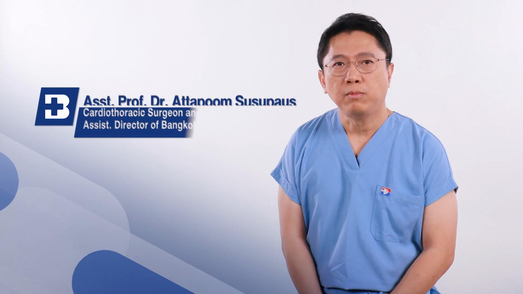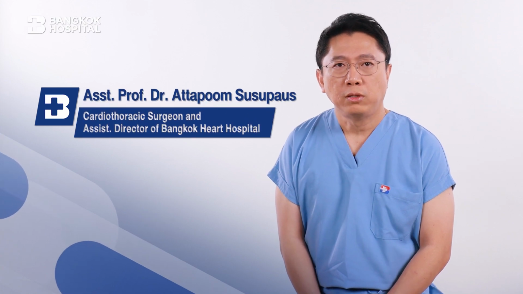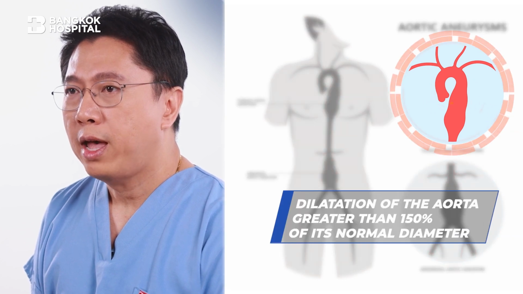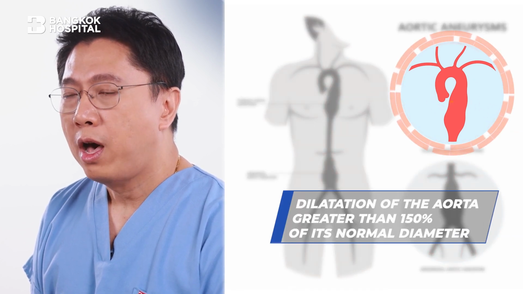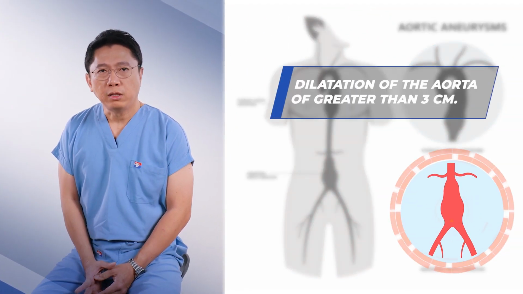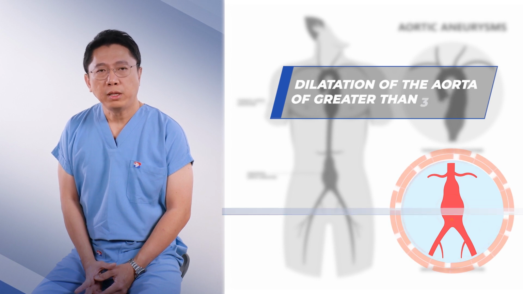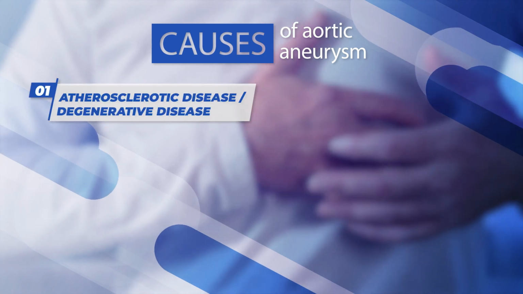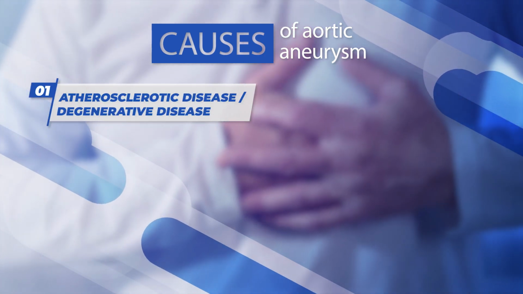An aortic aneurysm is a condition where the wall of the aorta bulges. We define it as an aortic aneurysm when the size of the aorta becomes bigger than 1.5 times normal. In the belly, we define it as an aortic aneurysm when it is bigger than 3 centimeters. The cause of an aneurysm can be atherosclerotic disease or degenerative disease.